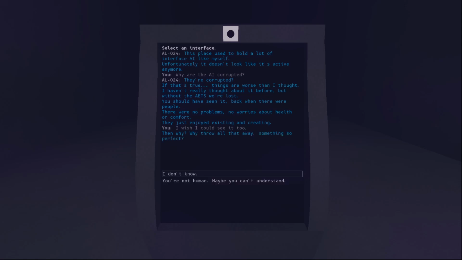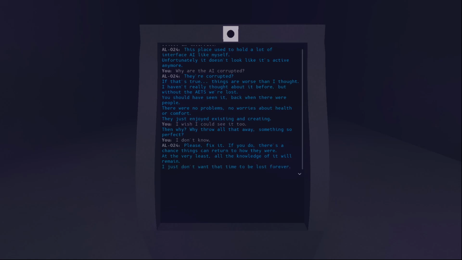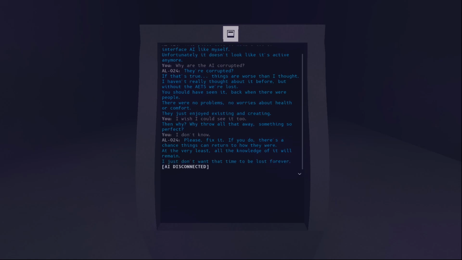I wish I could see it too. Then why? Why throw all that away? Something so perfect. I don't know. Please fix it. If you do, there's a chance things can return to how they were. At the very least, all the knowledge of it will remain. I just don't want that time to be lost forever.